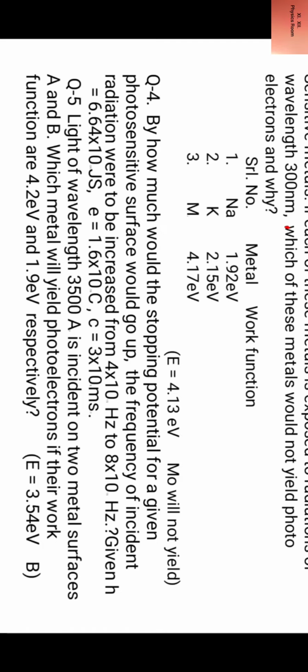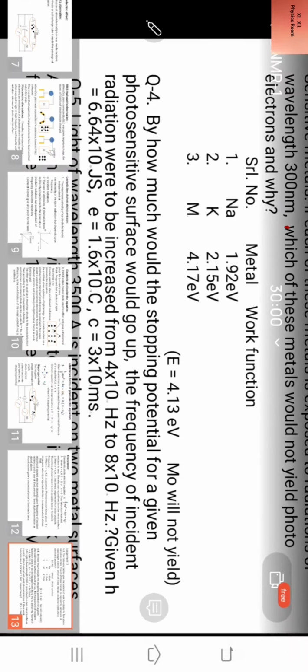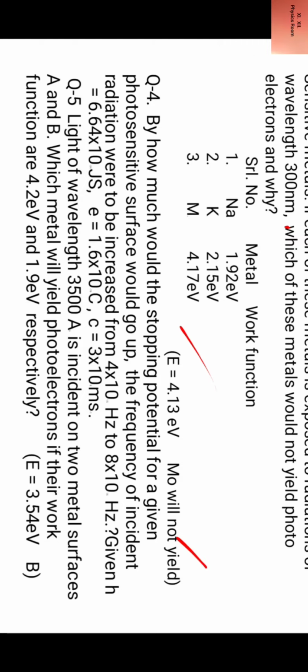So when we calculate energy associated with wavelength 300 nanometer using E = hc/λ, that comes out to 4.13 electron volts. So molybdenum will not yield photoelectrons because its work function is 4.17 electron volt, more than 4.13 electron volt.